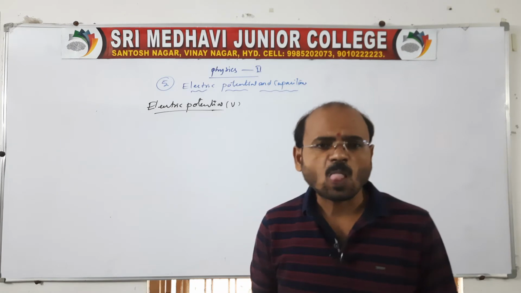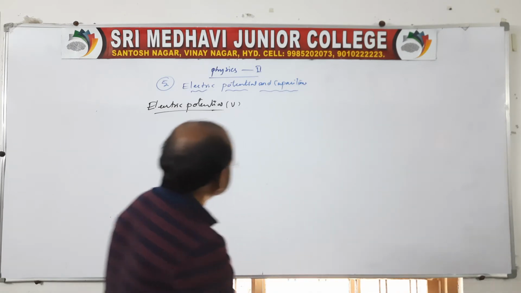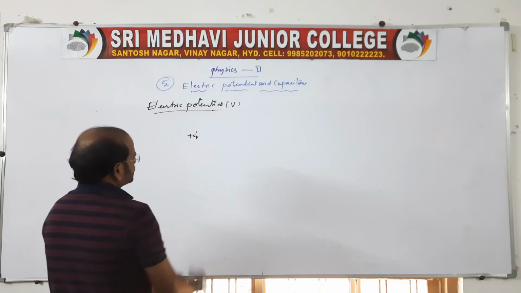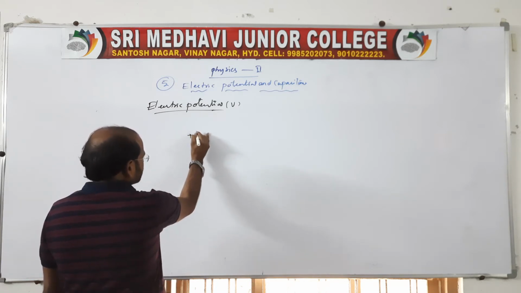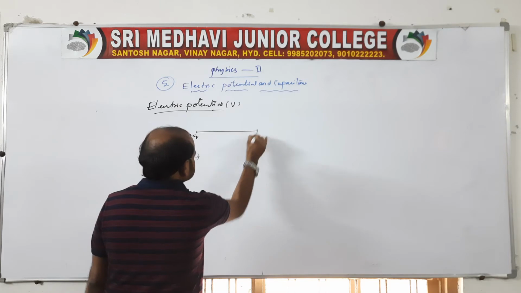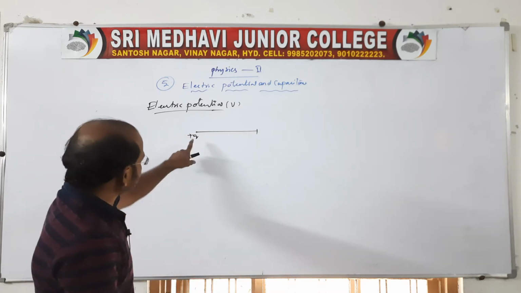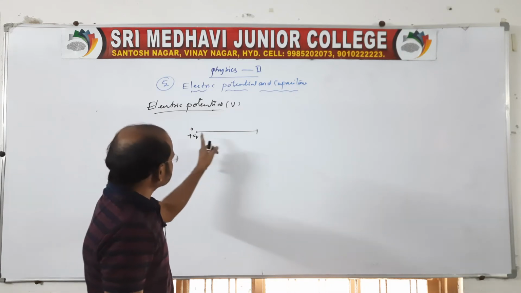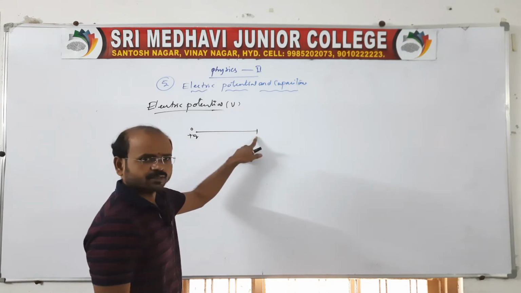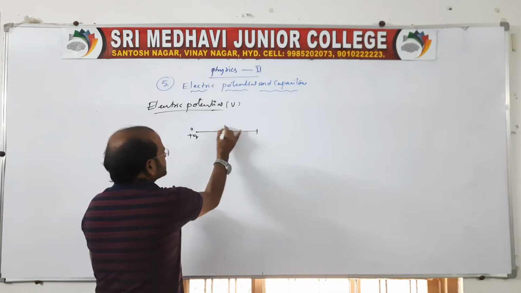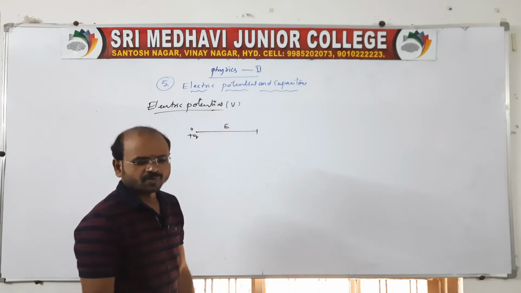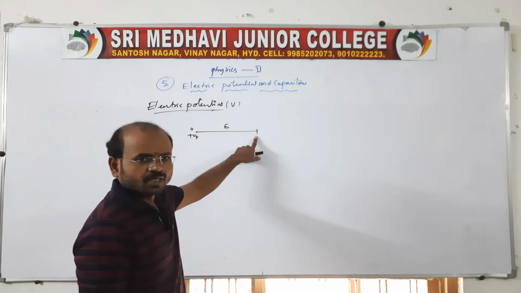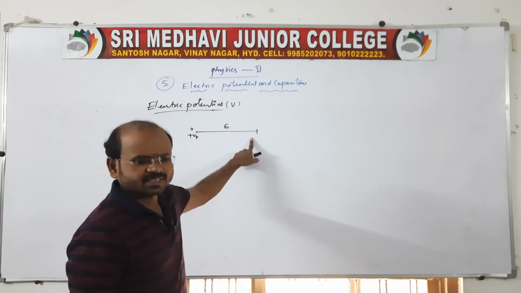Due to one charge, you take one positive charge, which is placed at a point. Due to this point charge, the field will act at certain positions. Due to this positive charge at a point O, this field acts till some distance only. Field is acting to certain distances, certain points only, so it acts till some distance.